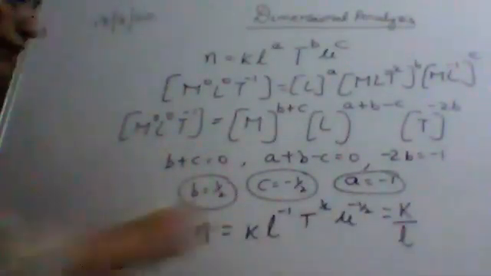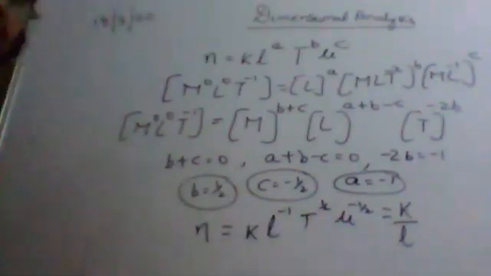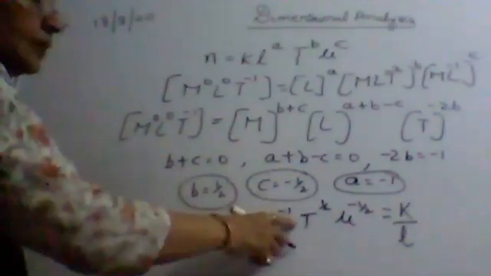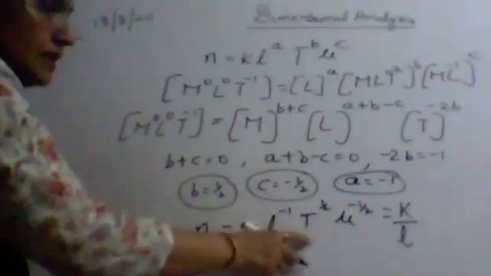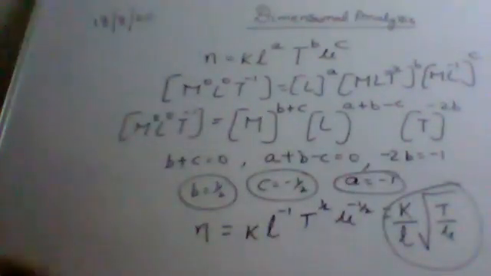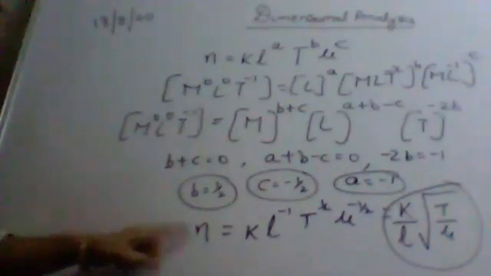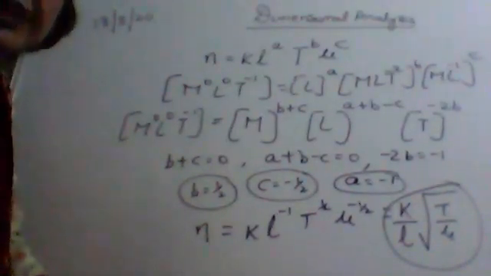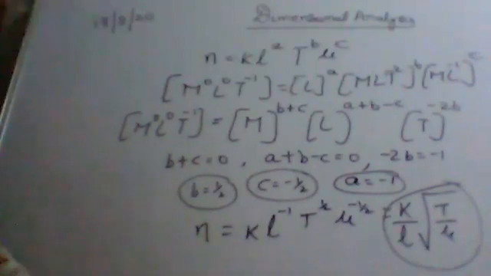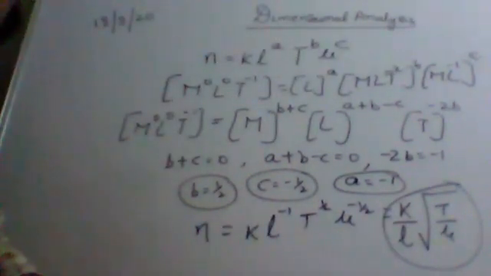Hence the formula is k upon L, since L to the power minus 1 can be written as k upon L, times T raised to the power half divided by mu raised to the power half. So it can be written as k upon L times the square root of T upon mu. So this is the formula for the frequency. We can derive the formula for any equation by knowing which other physical quantities it depends upon. So this way we can find out.